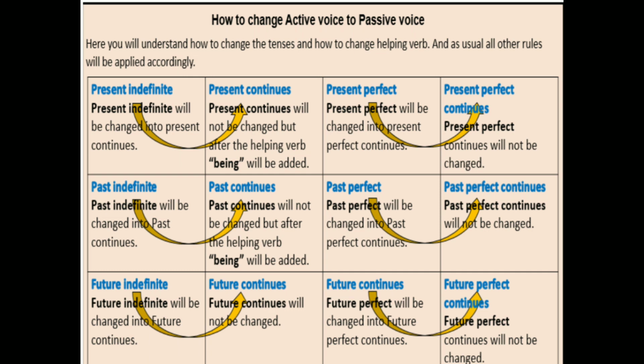First tense changes into second tense. Indefinite changes into continuous, so present indefinite changes into present continuous, and present perfect changes into present perfect continuous. Present indefinite will be changed into present continuous tense, and present continuous will not be changed, but after the helping verb being will be added here in this sentence. And present perfect tense will be changed into present perfect continuous tense, but present perfect continuous will not be changed.